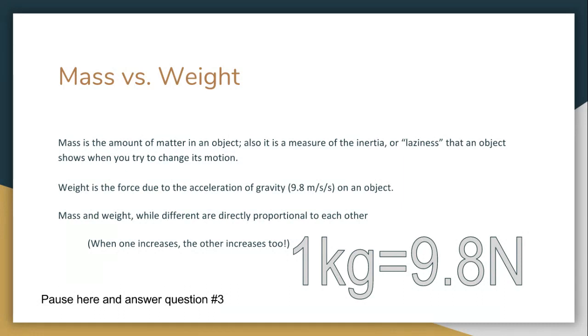Mass and weight, while they are different, are directly proportional to each other. So when you increase the mass, you're also increasing the weight. That should make sense. Also, 1 kilogram of mass is going to equal 9.8 newtons of force.